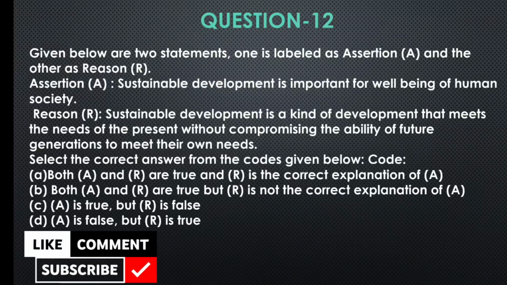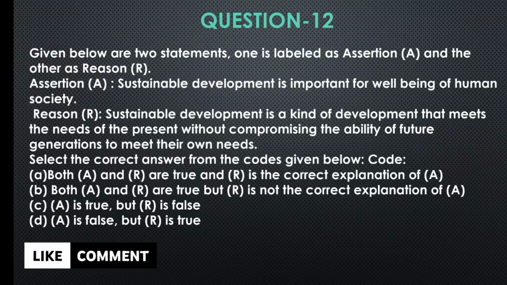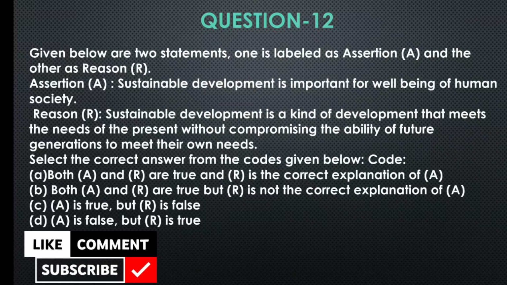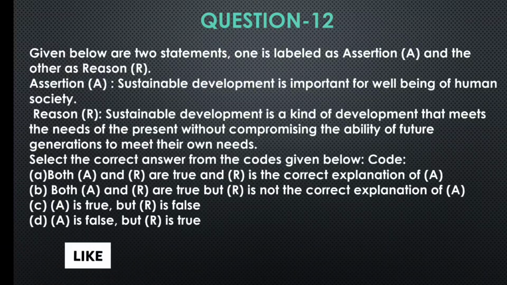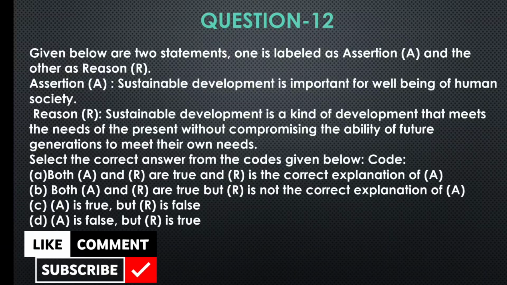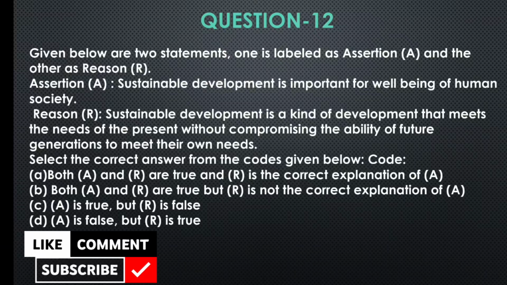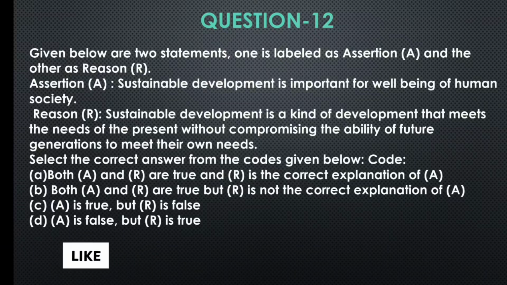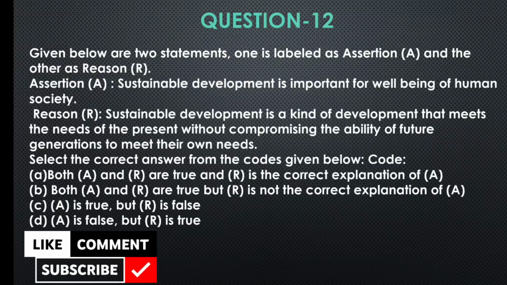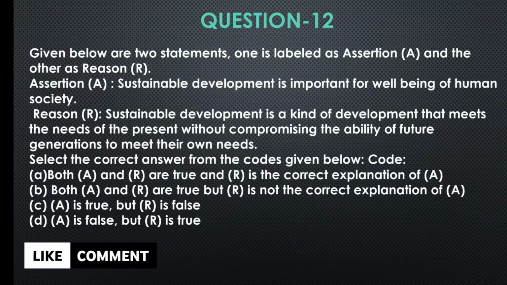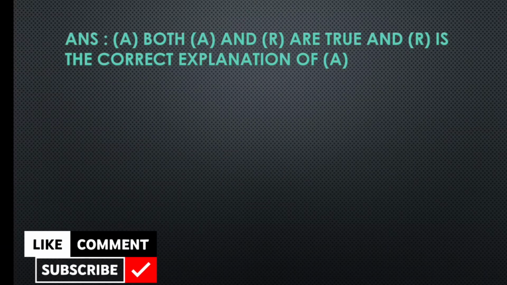Option A, both A and R are correct, R is the correct explanation of A. B, both A and R are true, but R is not the correct explanation of A. C, A is true, but R is false. D, A is false, but R is true. So the correct answer will be option A, obviously.